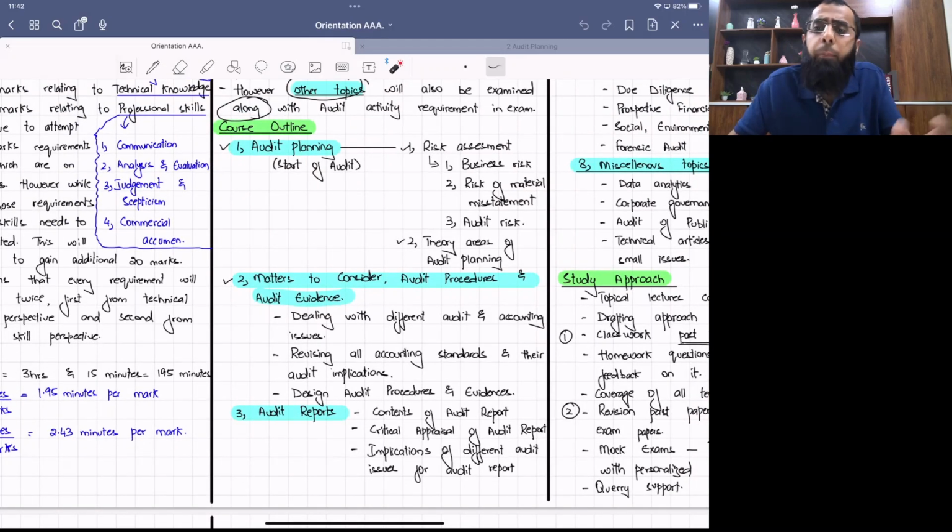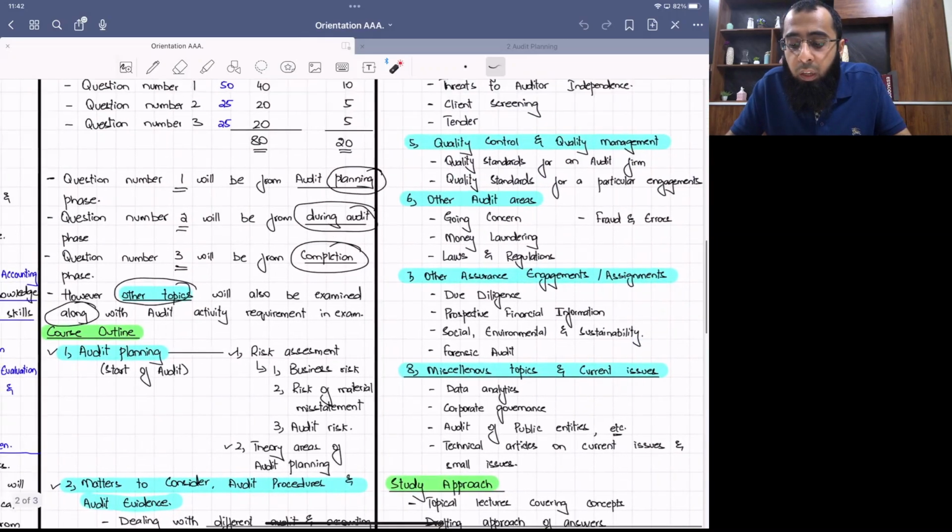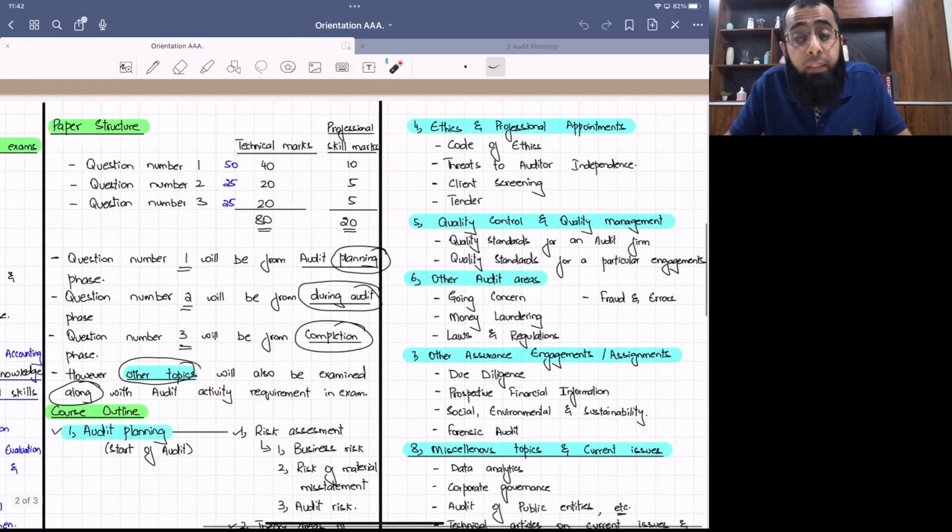But as I told in the previous class also, since it's just a start of the course, we cannot go in detail of each topic. We are just referring to their names so that while we'll be discussing the course, you can identify that, okay, this was the chapter we highlighted in the course outline. But obviously, we'll go in detail of each of the chapters when we'll be studying those.